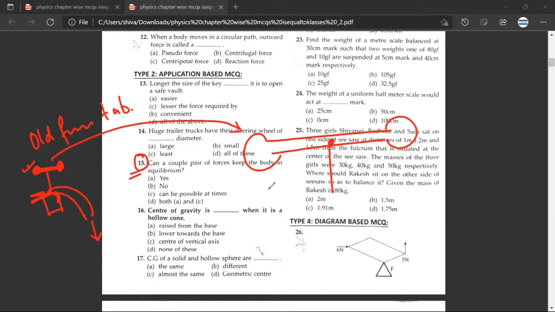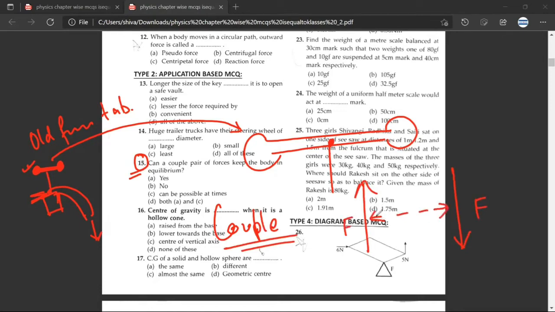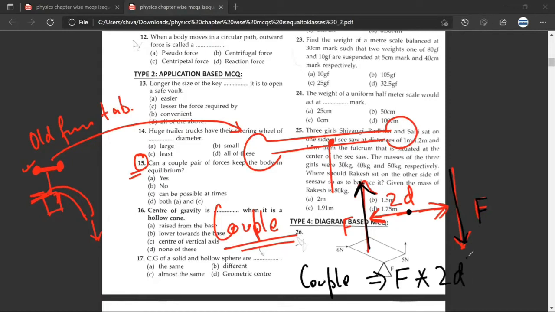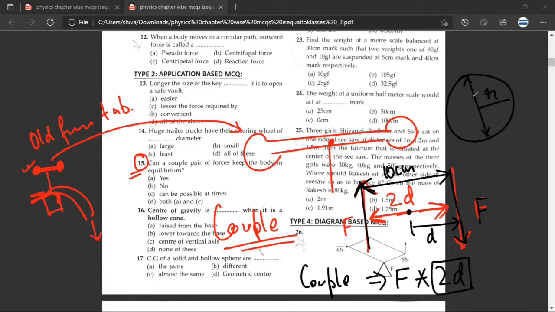Okay. Now a couple is defined as equal and opposite forces. So this would be F, and there is a distance 2d between them. Have you understood? Yes, sir. This would be the axis. Now please remember that the formula of couple will be F into 2d. Just remember that d is the distance from the axis. So if you have already been given this to be, let us say, 10 centimeters, then don't take twice of 10 centimeters. Have you understood what I've said? Yes, sir. It is like in maths, they might give you radius and they might give you diameter also. So you need to remember whether you are dealing with diameter or radius whenever you have to calculate the area.